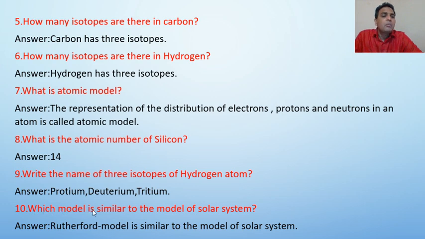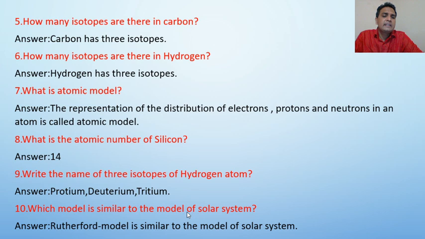Which model is similar to the model of the solar system? Rutherford model is similar to the model of the solar system because we know that planets move around the center, the sun, like electrons are moving around the center, the nucleus.